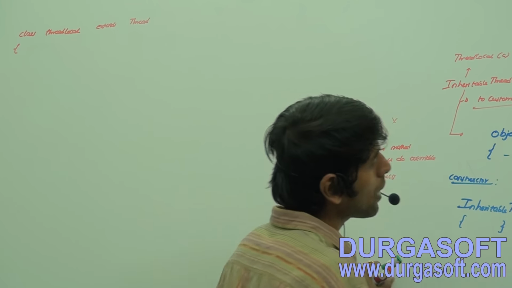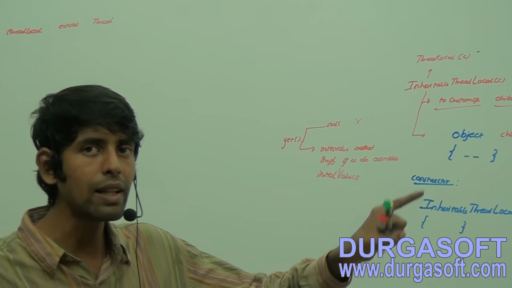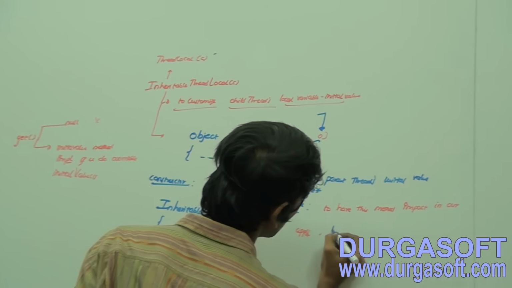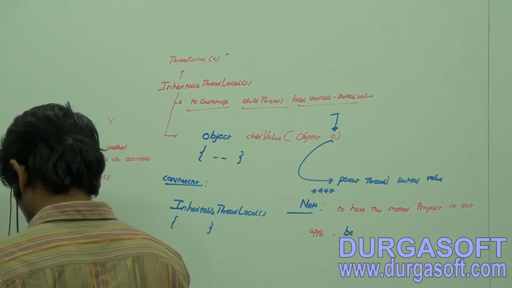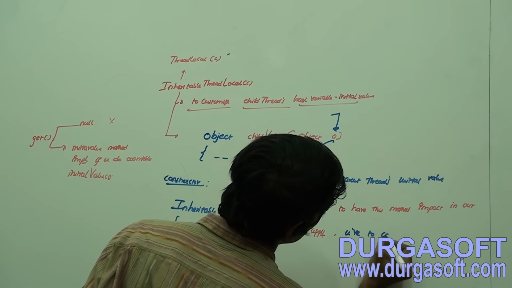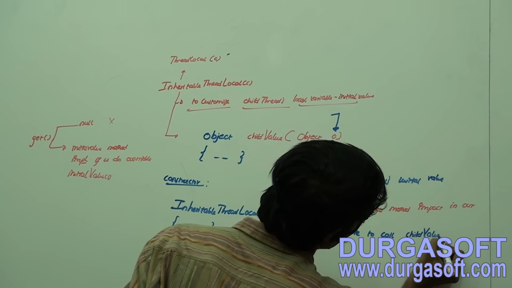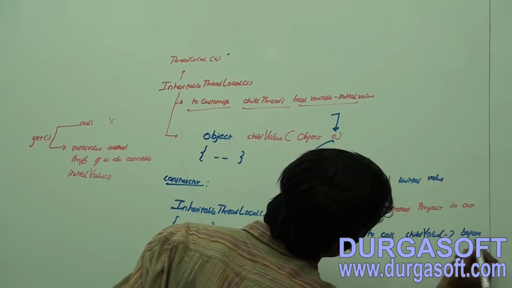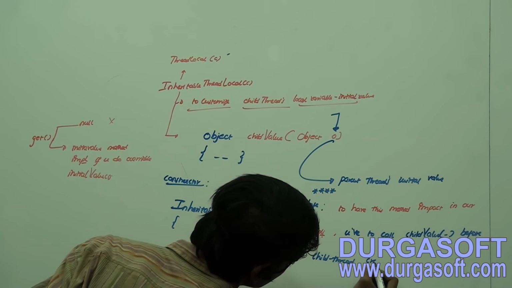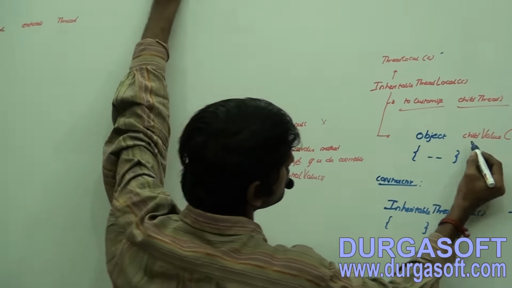Now try to observe this one. To have this method impact in our application, you have to call this child value method before our child thread gets started. Before you can have impact, you have to call the child value method before the child thread is created.